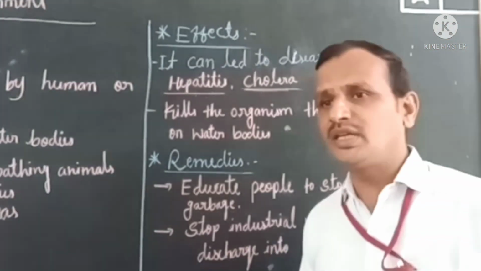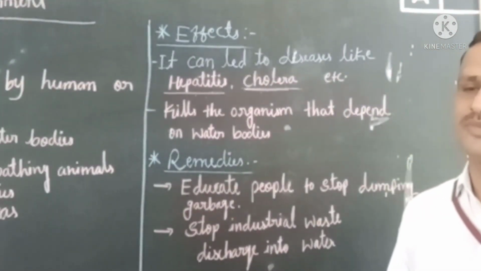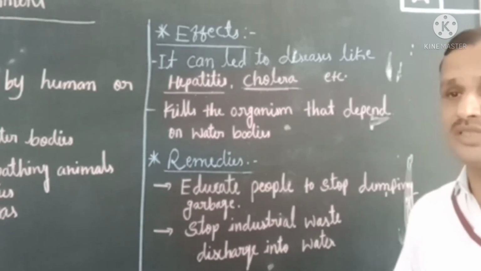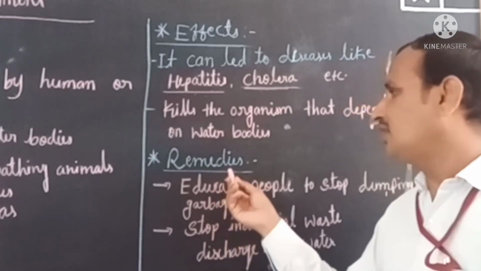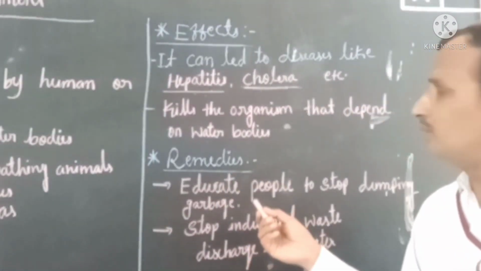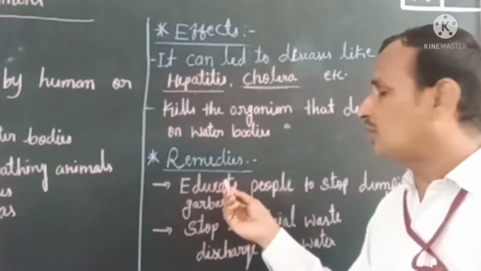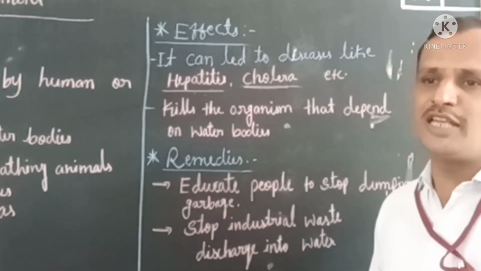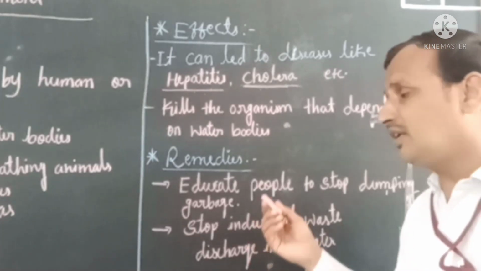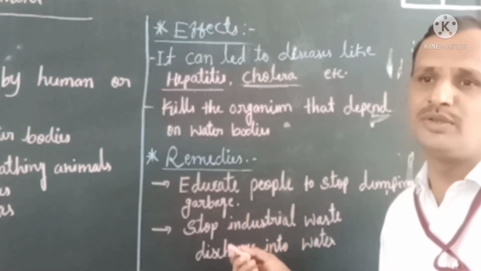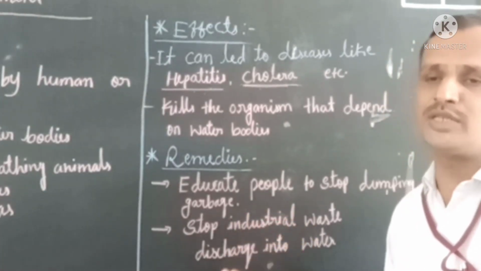These are questions we should ask ourselves, isn't it, children? So let us understand what the remedies are to reduce water pollution as much as possible. Let us see what remedies are possible to reduce water pollution.